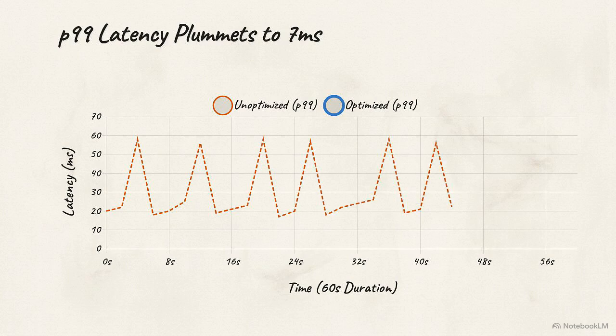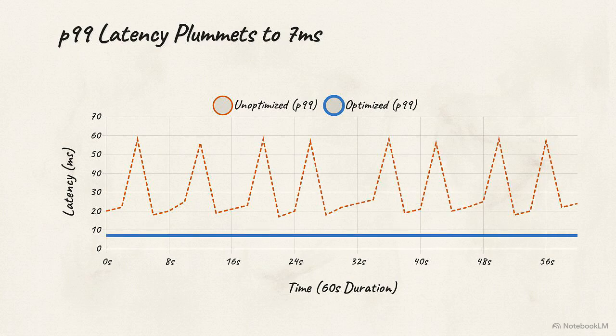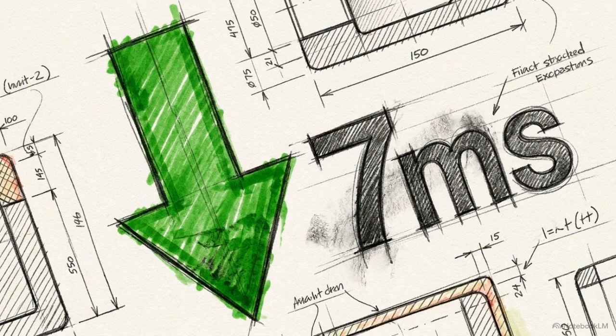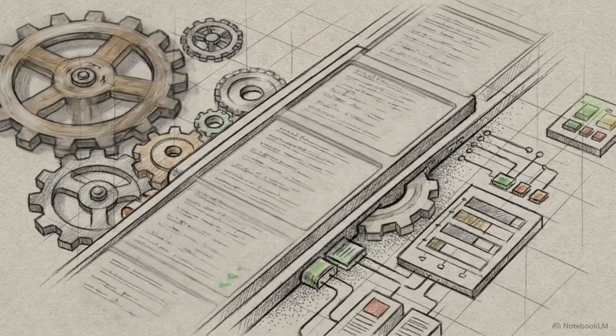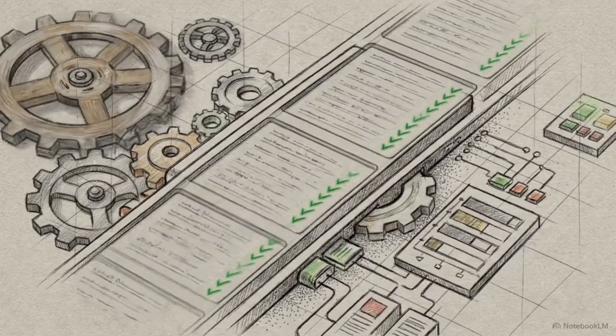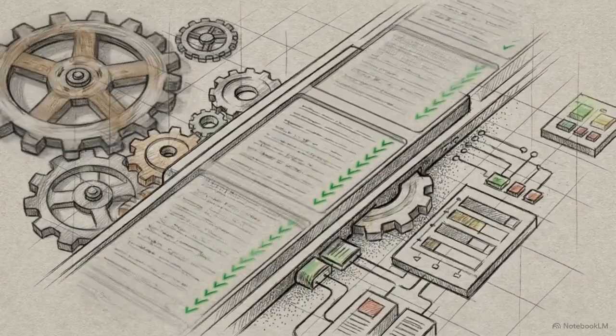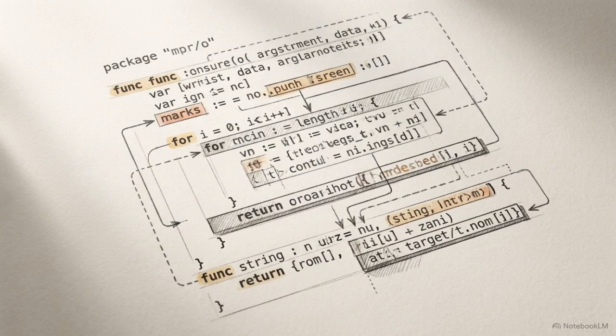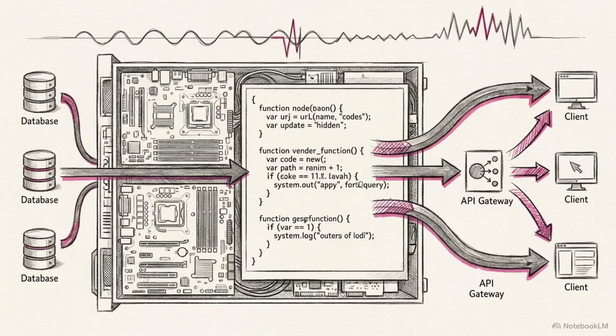Our p99 tail latency has dropped from 58 milliseconds down to a highly stable 7 milliseconds. That is an 88% reduction in tail latency under maximum production load. We achieved this massive performance gain without rewriting a single line of business logic or altering the core feature set. The application remains exactly what the AI initially built. But by observing the runtime under load, we've aligned its internal behavior with the physical limits of the server.